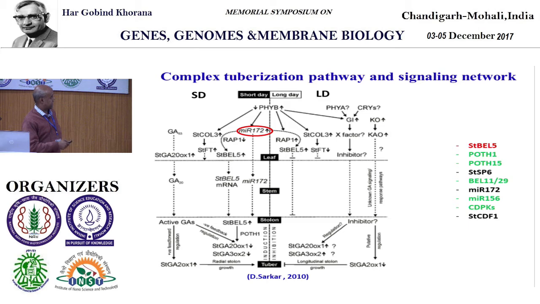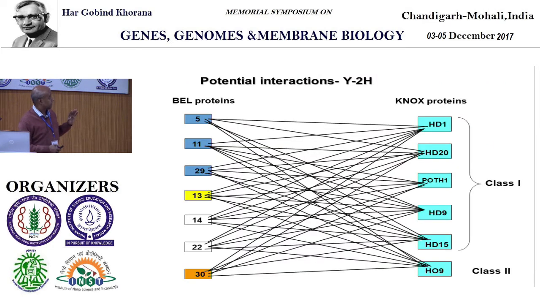I said again, this is the review of the pathway. These are all the regulators we have now almost worked out and tried to understand their role. Today I will just talk about the three mobile RNAs that govern this process, and I will come back to this quickly. This is the one that we identified long back, the BEL5 protein. It is a potato protein, Solanum tuberosum, called ST-BEL5, and BEL5 interacts with POTH1.